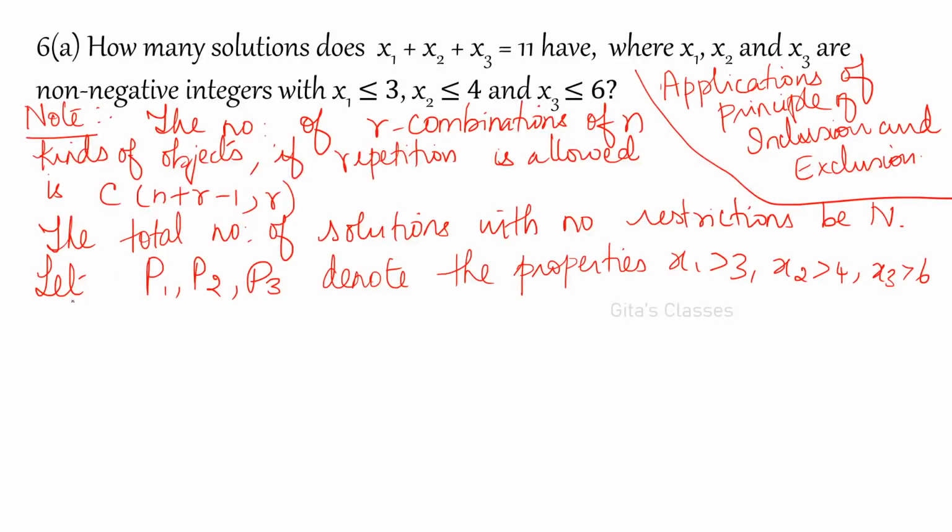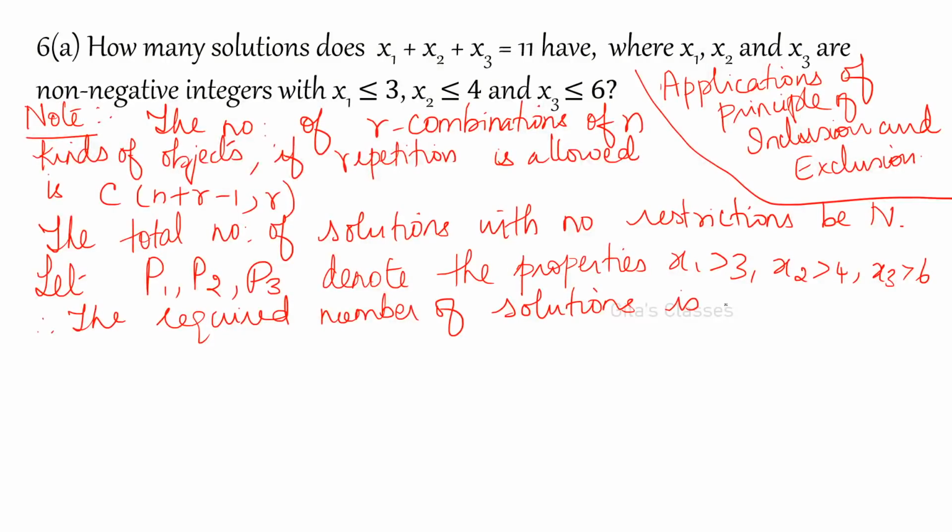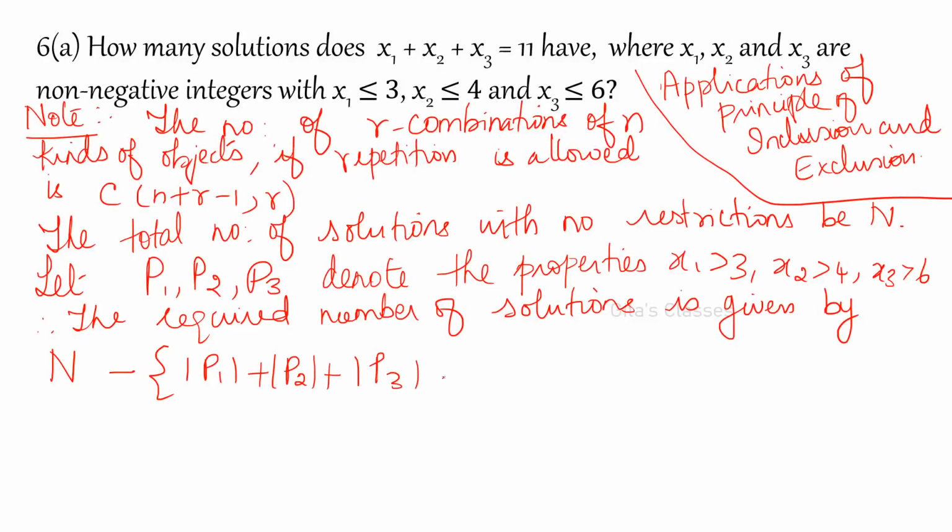Now the required number of solutions is given by capital N minus cardinality of P1 plus cardinality of P2 plus cardinality of P3, minus cardinality of P1 intersection P2, minus cardinality of P2 intersection P3, minus cardinality of P1 intersection P3, then plus, there are 3 sets, no?